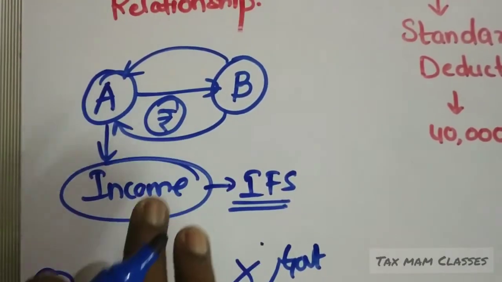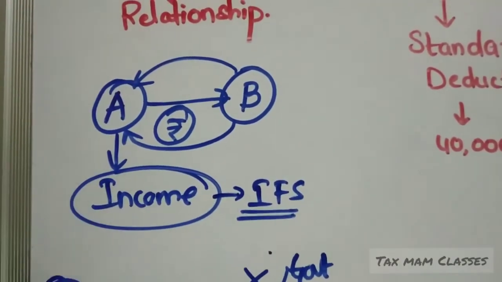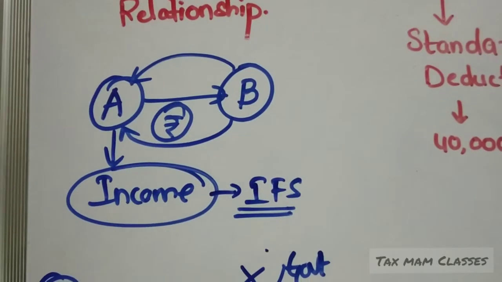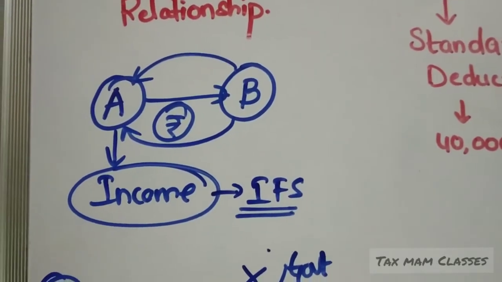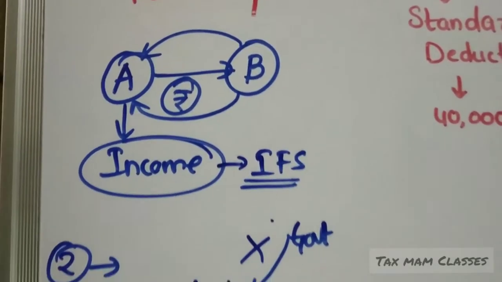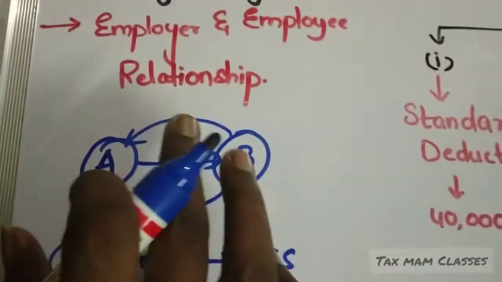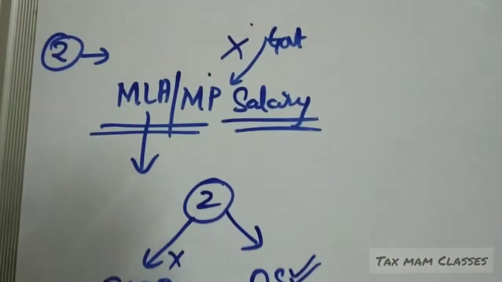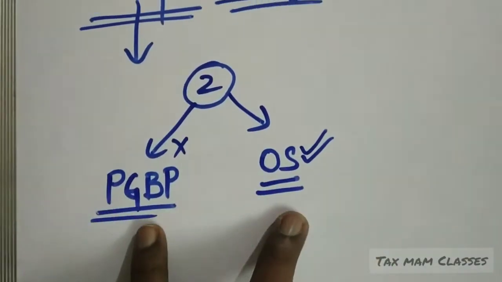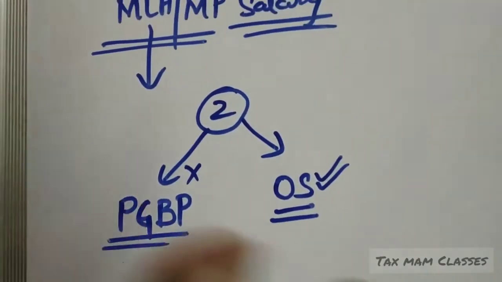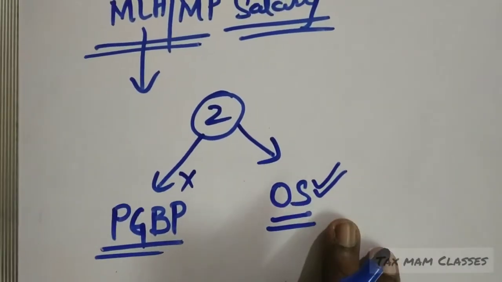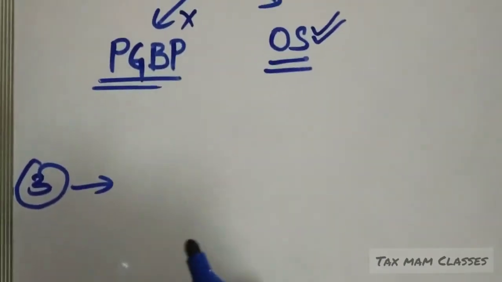So according to the situation, if we are not able to find any relationship between two persons, but the person is receiving salary, wages or any allowances, then under which head will it be taxable? If we don't find any employer-employee relationship, then it is taxable under these two scenarios. One may be PGBP or the second will be other sources. So what is the third scenario?